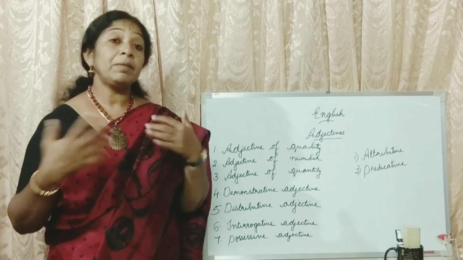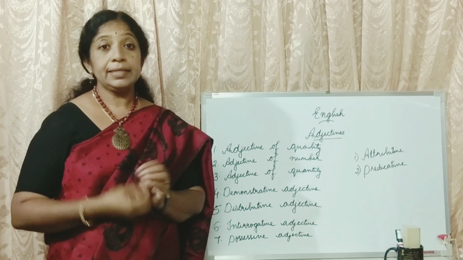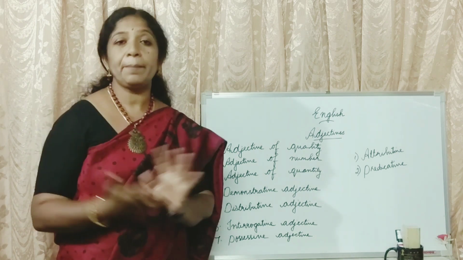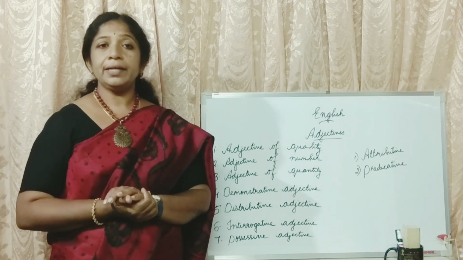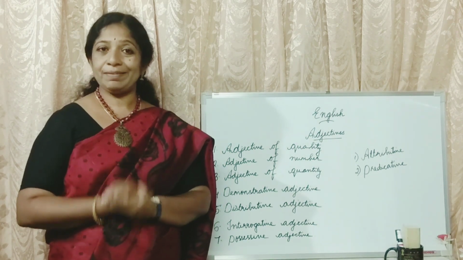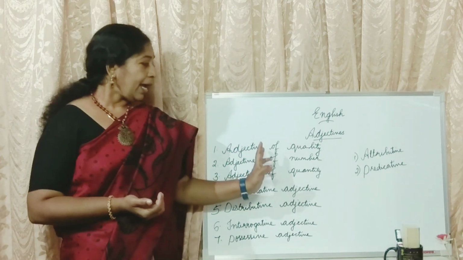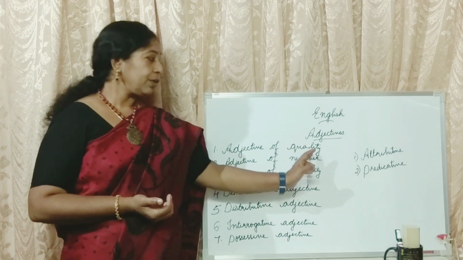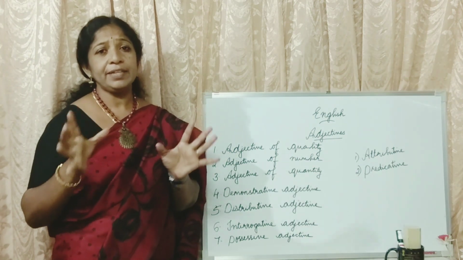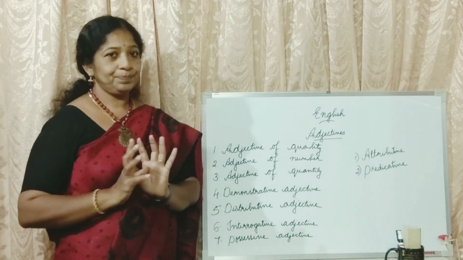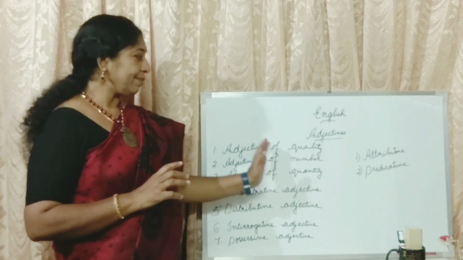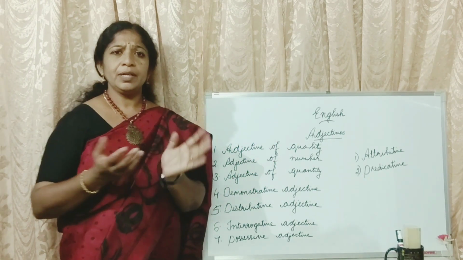Nouns can be described in many ways. The color, shape, size, everything can be described. According to that, different kinds of adjectives are there. They are adjectives of quality. The name itself indicates what they are. Okay, children. Adjective of quality.